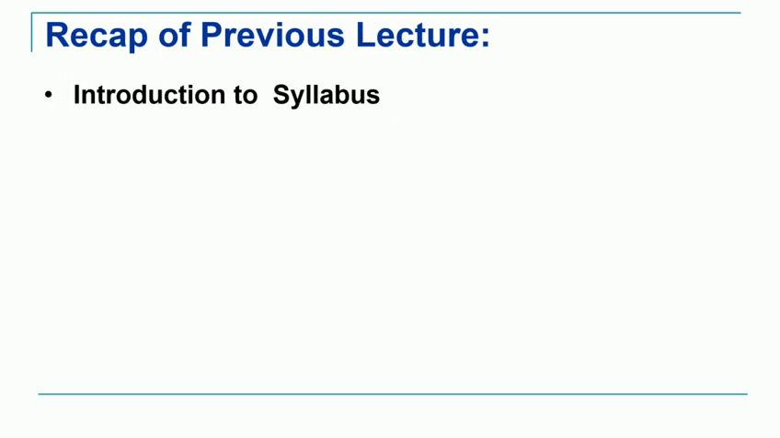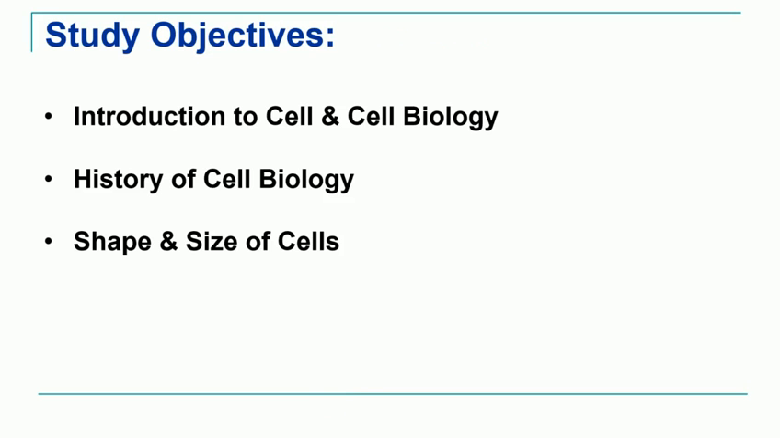So let's take a brief recap of the previous lecture. In the last lecture, we were introduced to the syllabus of cell biology, that is paper number 2 of zoology. In today's lecture, the study objectives will be an introduction to what is cell biology, the history of cell biology, and we'll understand the basic shapes and sizes of the cells.